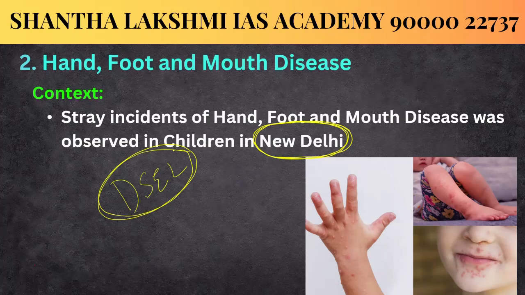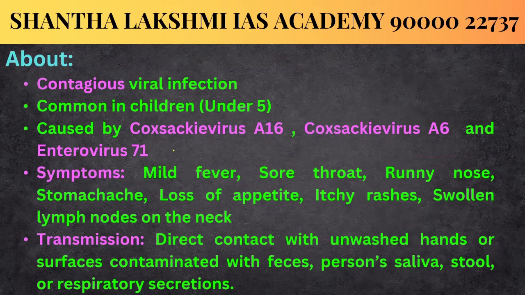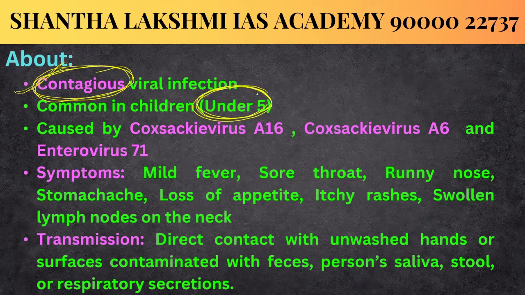So let's see what this disease is all about. This is a contagious viral infection. Contagious means it will spread from person to person. That's why the Department of School Education and Literacy has told school management to isolate the students who are suffering from this disease. This is common in children, mostly under the age of 5.